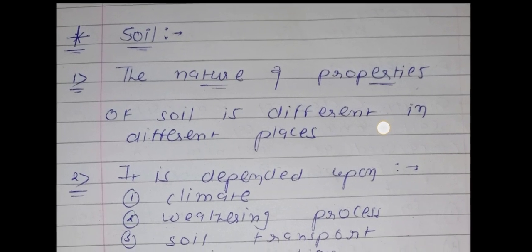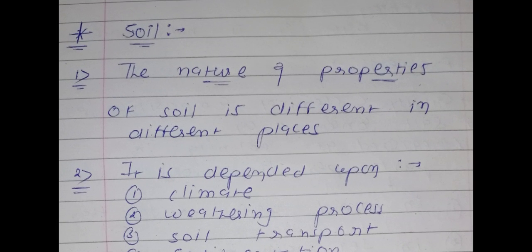Hello friends, in today's video lecture we are going to learn about a very short and small question about soil as a major abiotic factor. You know that there are four major abiotic factors. First is temperature, second is sunlight, third is water, and fourth is soil. Because of these four abiotic factors, many changes are found in particular biomes, and these factors directly affect the organisms found in different types of biomes. So in this question we will learn about the soil.